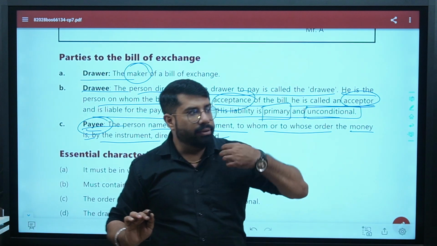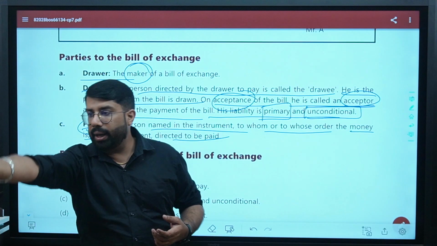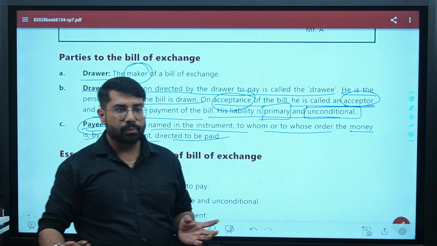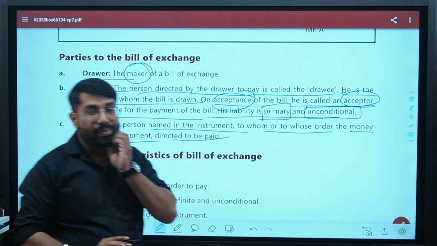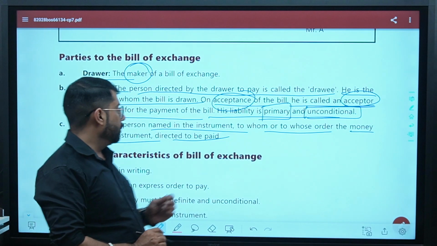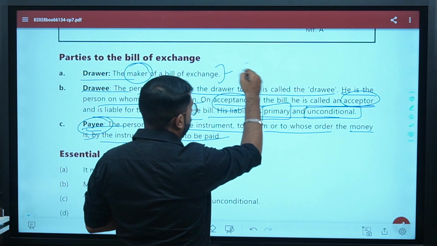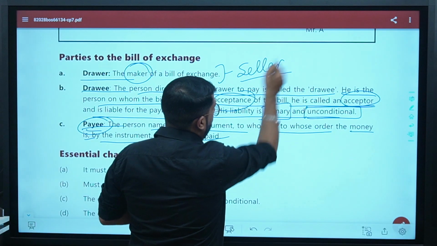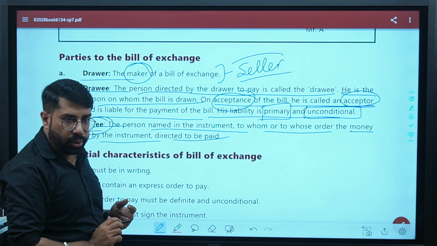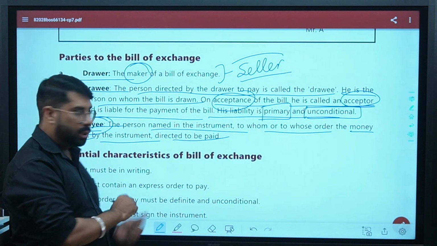So in this case, I will be drawer, you will be drawee, and he will be payee. Drawer primarily is a seller. Okay, and he will make the bill of exchange.